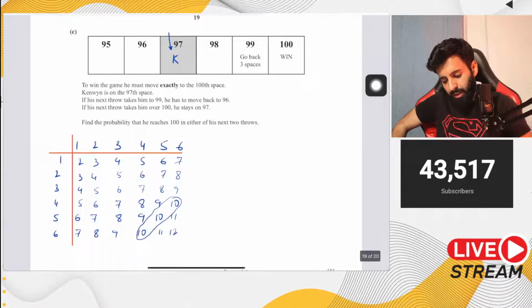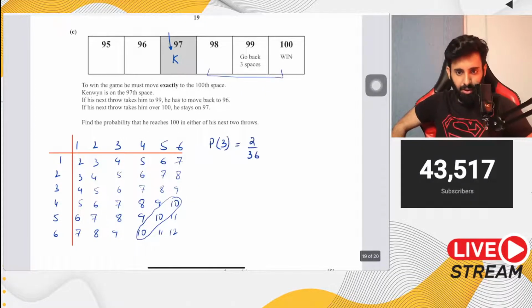Now, one way that he can get to 100 is by getting a 3 in the first attempt. Basically he needs 3 to win, right? So what's the probability of getting a 3? The probability of getting a 3 is equal to 2 upon 36.